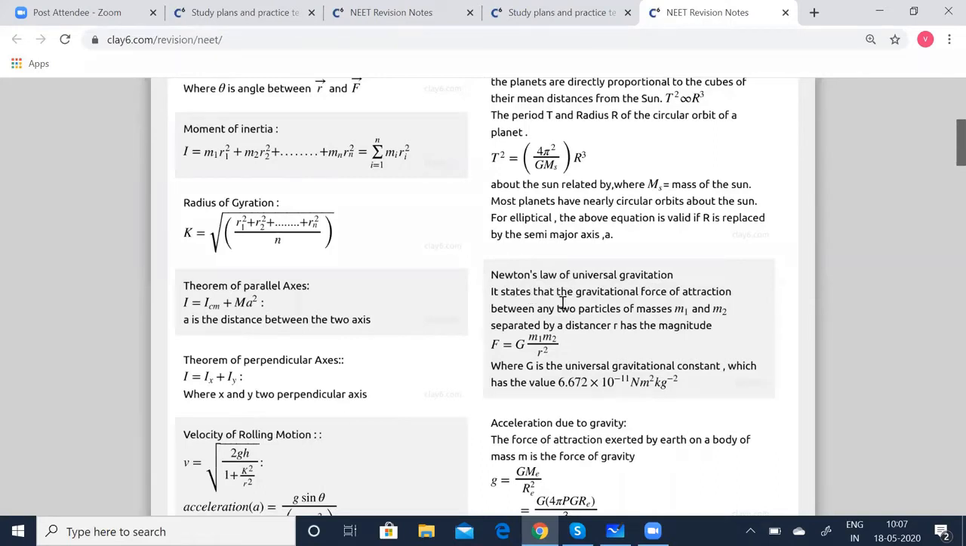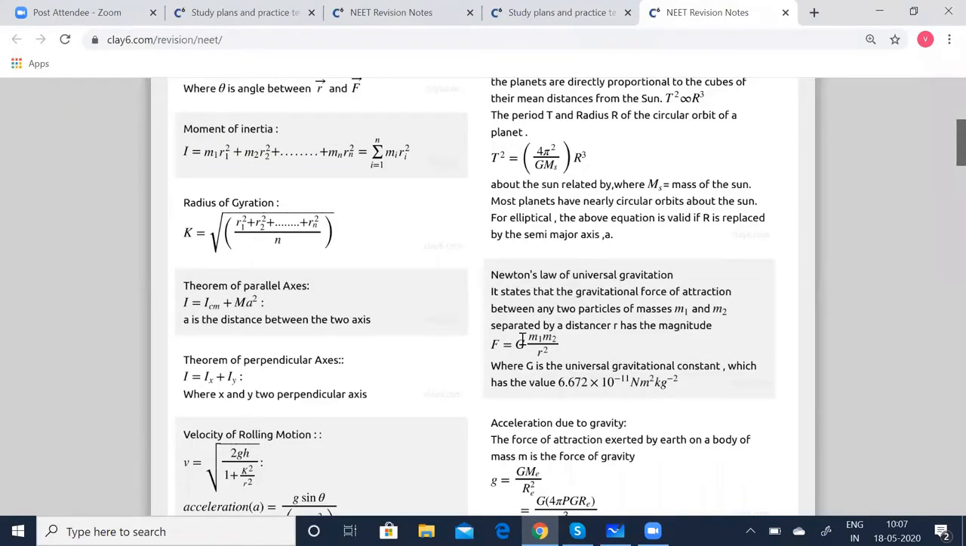This states Newton's law of gravitation. It is attractive in nature, because here the planets are going to have a force of attraction. So it states that the gravitational force of attraction between any two planets of masses m1 and m2 separated by a distance r has a magnitude of F is equal to G m1 m2 by r squared, where G stands for the gravitational constant and F is the force of attraction between the planets m1 and m2.